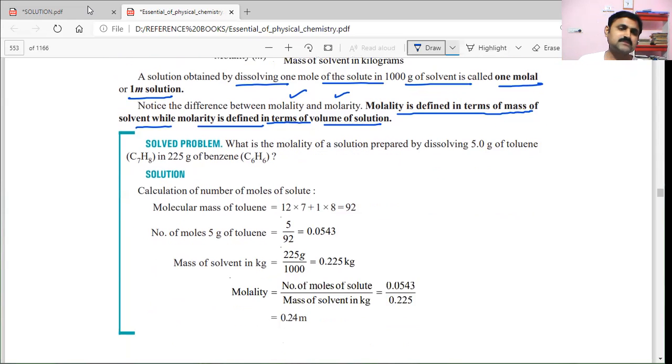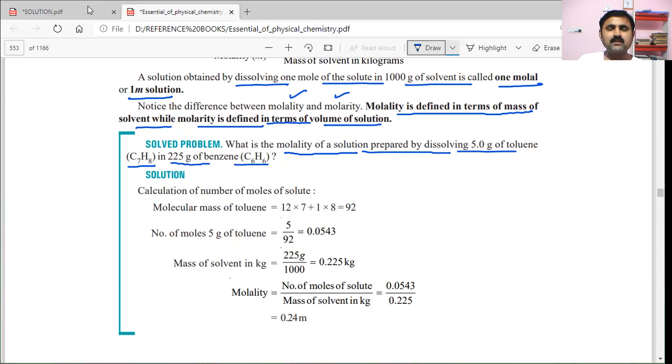Now, a solved problem. We'll see one problem here. What is the molality of a solution prepared by dissolving 5.0 grams of toluene, that is C7H8, in 225 grams of benzene, that is C6H6? Here, calculation of number of moles of solute, how can we do it? They have given 5 grams. We can calculate the number of moles of solute: 5 by the molecular weight of toluene, which is 92.